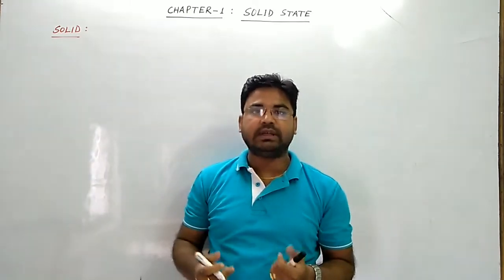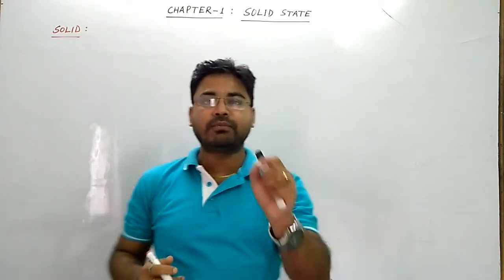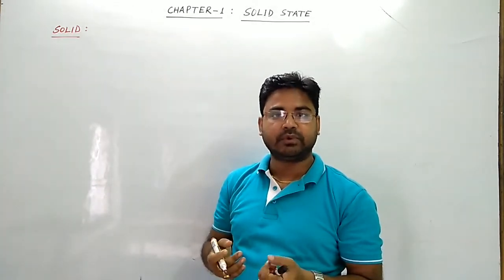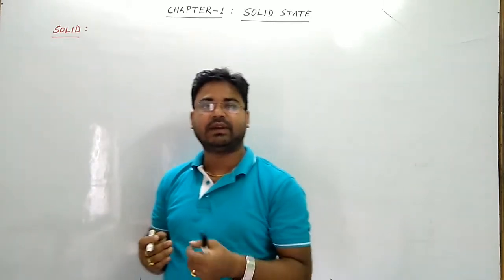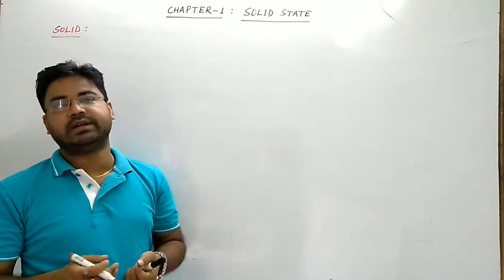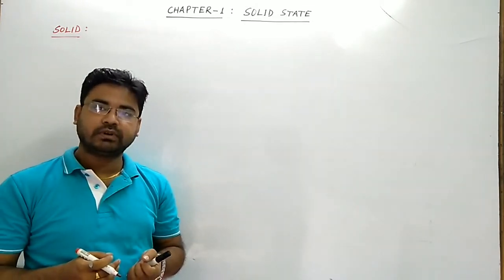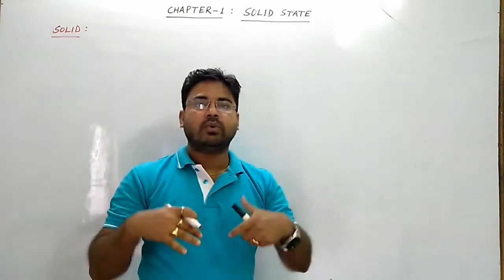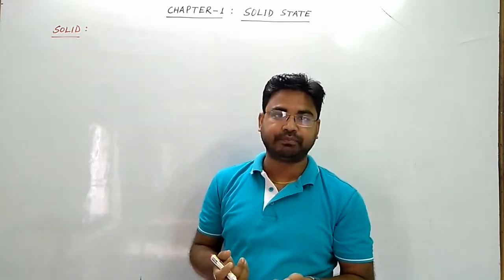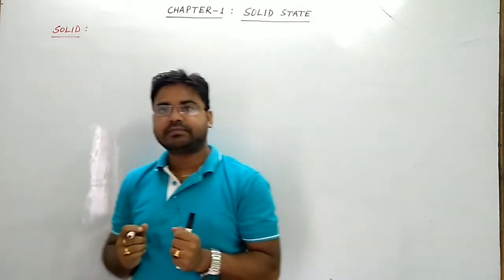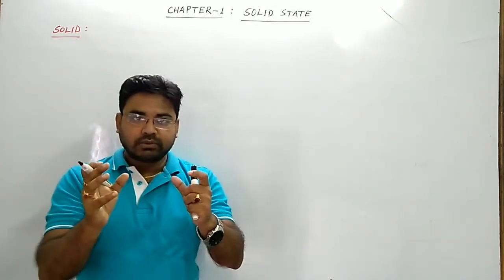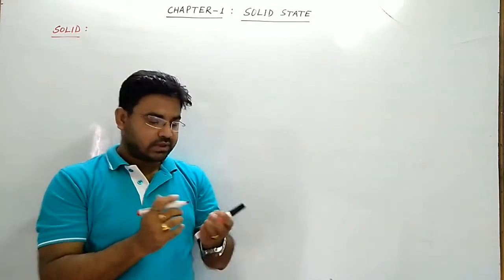A solid is defined as that form of matter which possesses rigidity, and hence possesses a definite shape and a definite volume. Now the question is, why do solids possess rigidity? Why are solids rigid? The answer is, in a solid, the constituent particles are very closely packed.